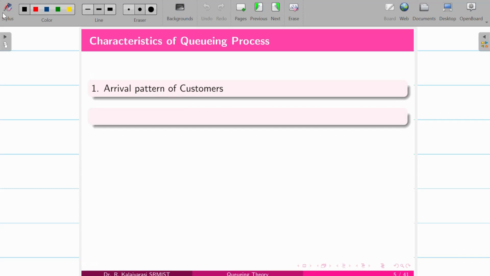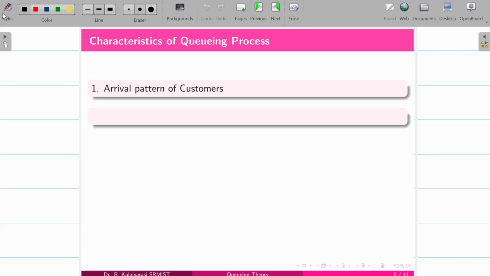There are many characteristics of the queuing process. Queuing theory is designed with the aim of answering why we have to wait and why it happens, and to answer it we need some characteristics to design the process.